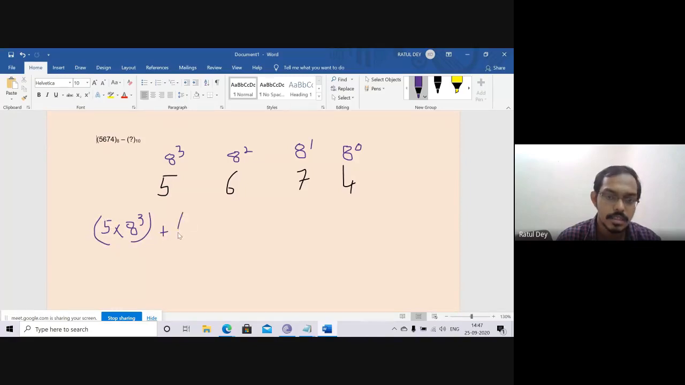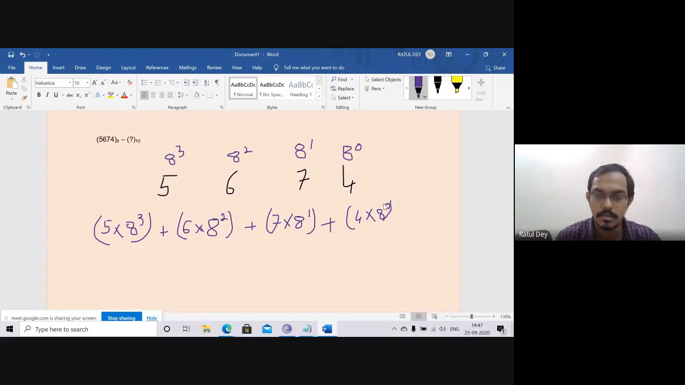plus 6 multiply 8 to the power 2, plus 7 multiply 8 to the power 1, and plus 4 multiply 8 to the power 0. Is it right or wrong? Right. Now can anyone say what is the result coming for them?